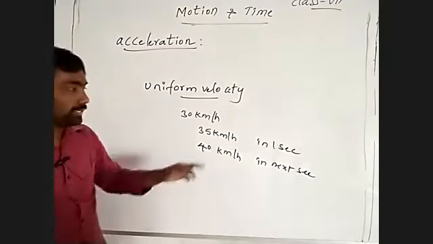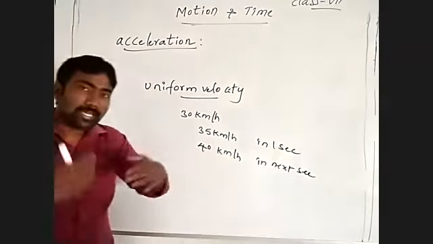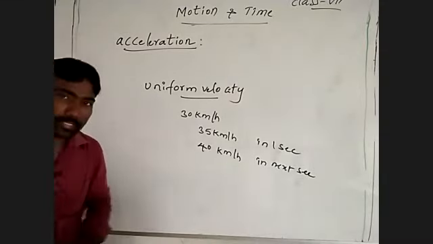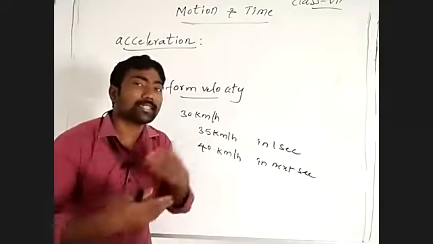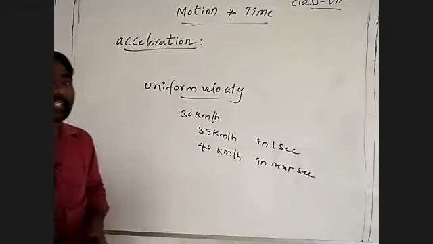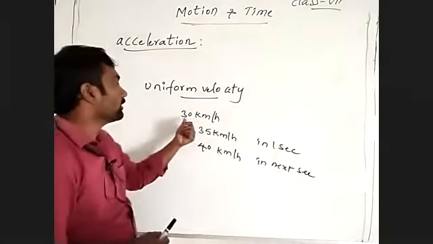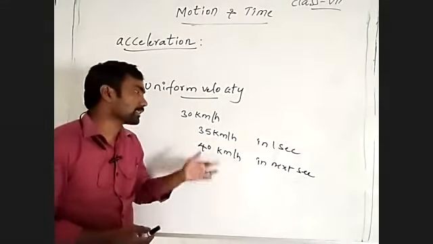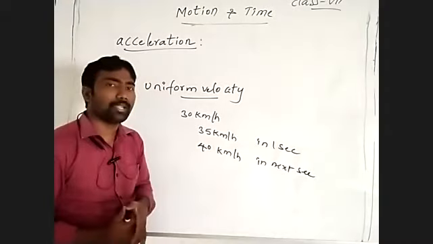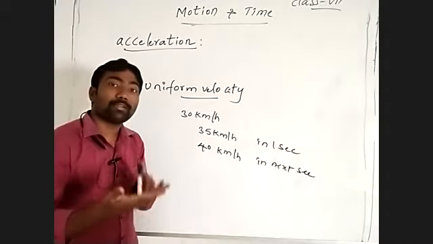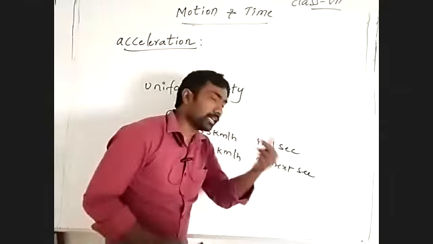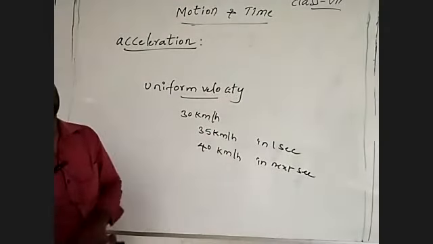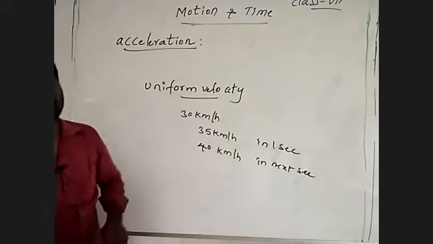See there, in each and every second, the car changes its velocity by 5 kilometers per hour. Is it or not? The change of velocity in a given interval of time is nothing but acceleration.